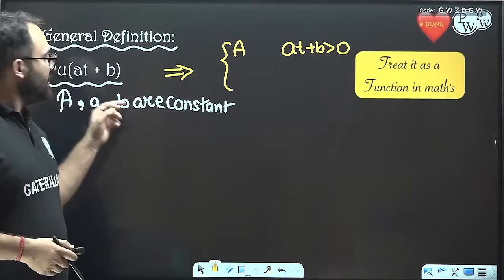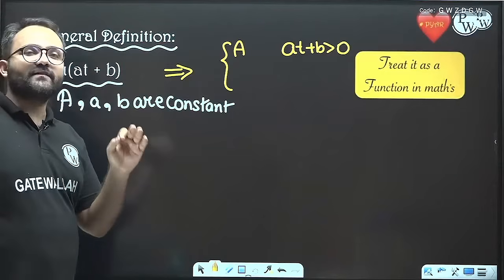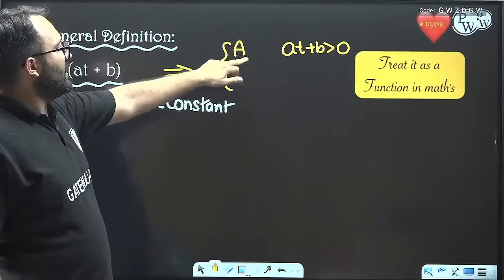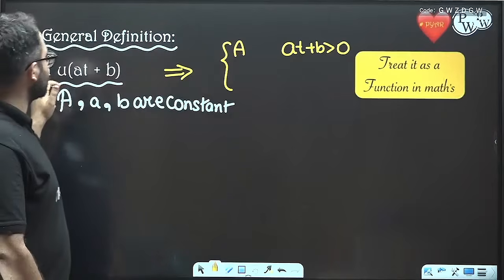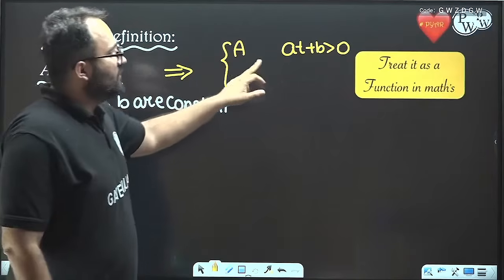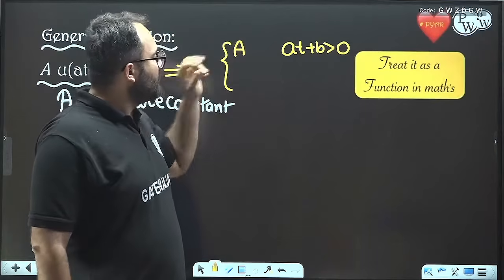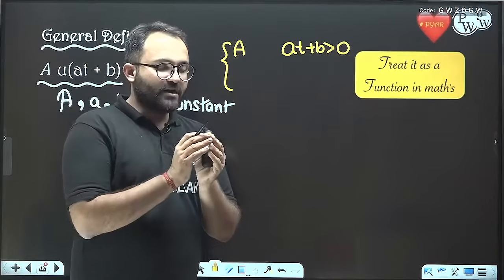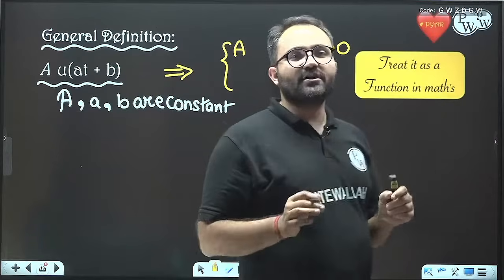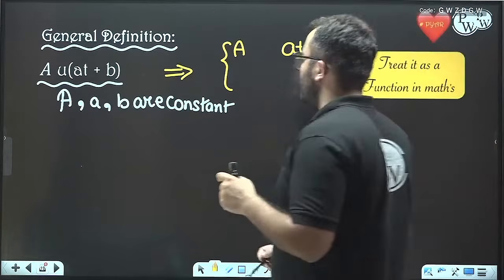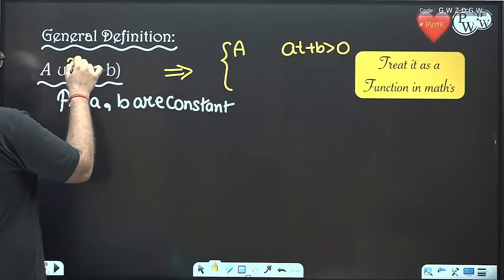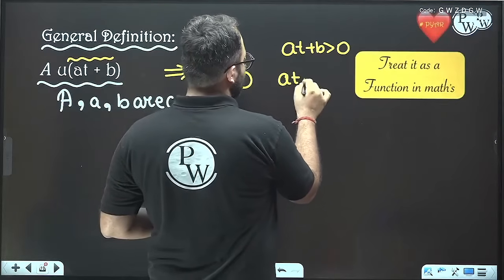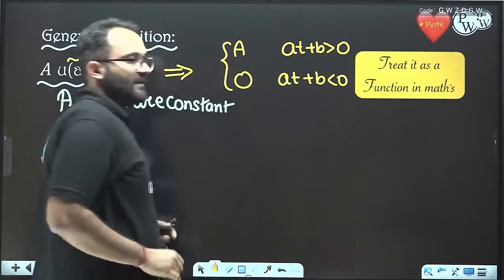Here inside the bracket we have at plus b, so the signal value is equal to capital A, because it is multiplied by A, when the term inside the bracket is greater than 0, and 0 when the term inside the bracket is less than 0. Is it correct?